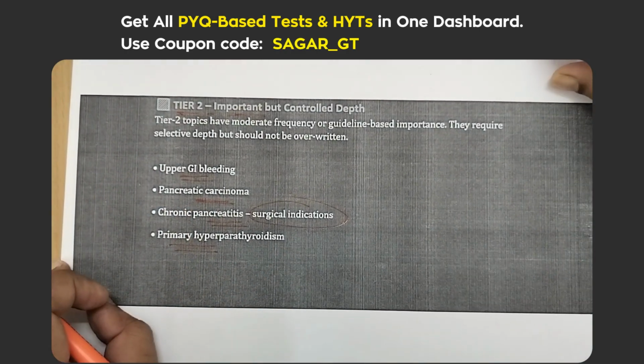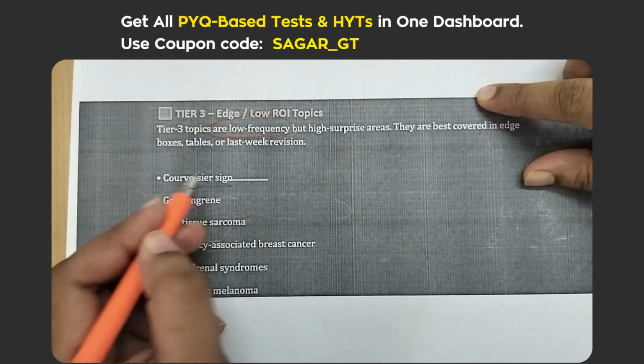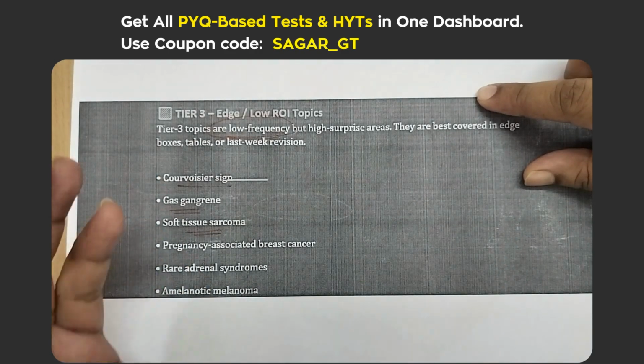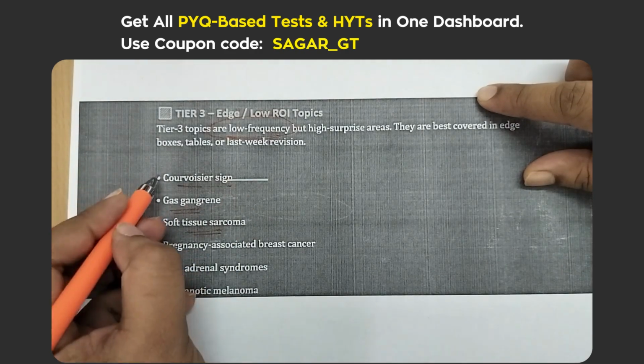Now we'll move to tier 3. These are topics that are very low frequency asked, like the curvature sign, gas gangrene, soft tissue sarcoma, where you just have to look at these topics and revise the very basic part. They are not going deep into these topics.